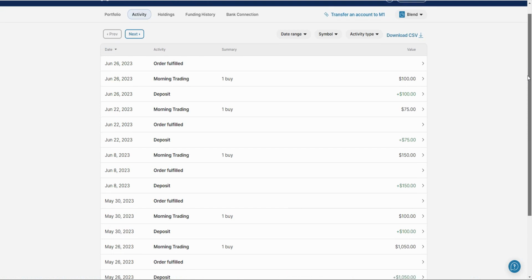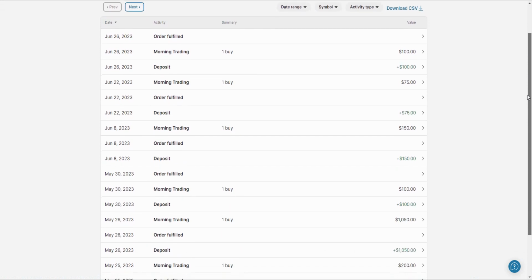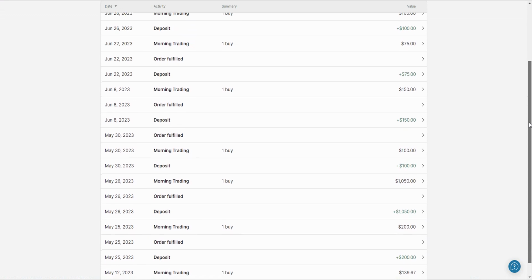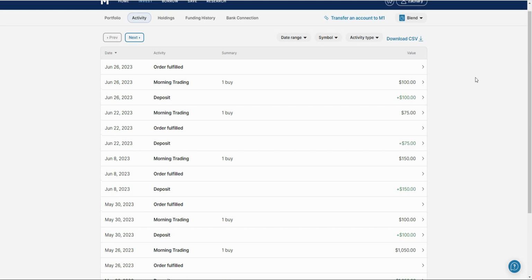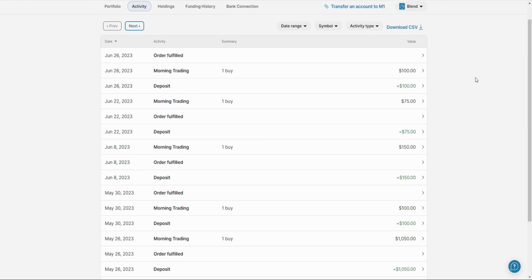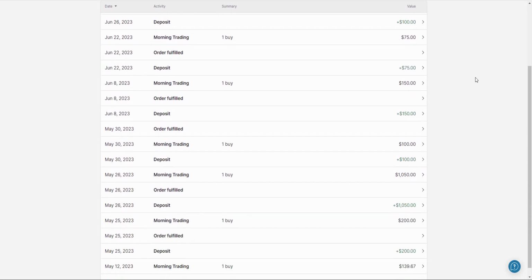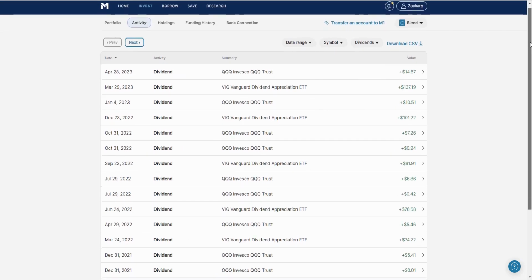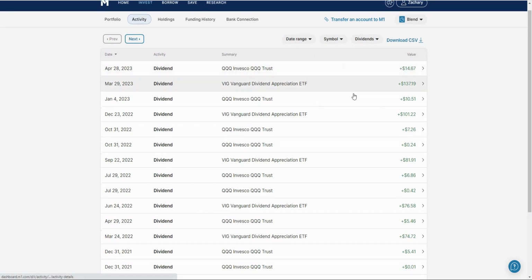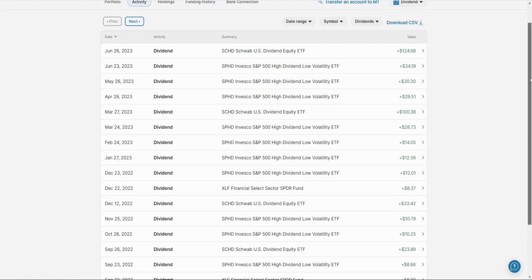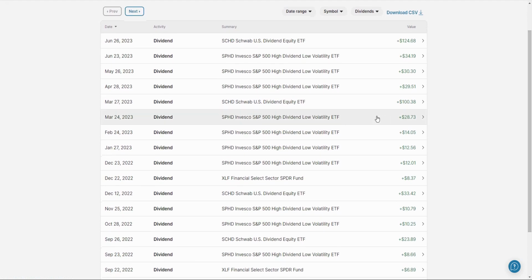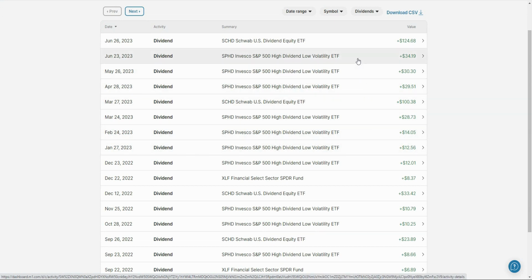And we can see with the blend fund, I do the same thing, although the dividends are a little less frequent because this ETF pays me quarterly instead of monthly like the S&P 500 High Dividend ETF does. So you're going to see a lot less dividend activity occurring, but it still occurs. Here is the list of dividends that I received throughout the year. We see the same thing with the dividend funds, although much more frequently. You see here that this pays me every month, and the Schwab ETF pays me quarterly.